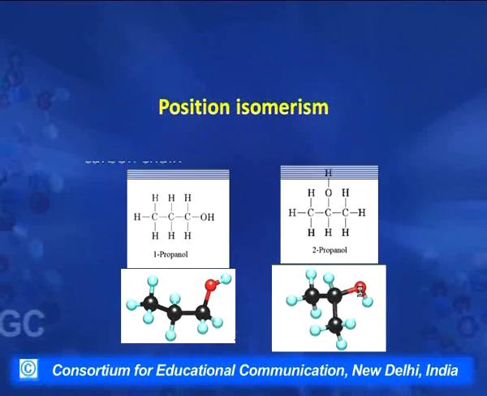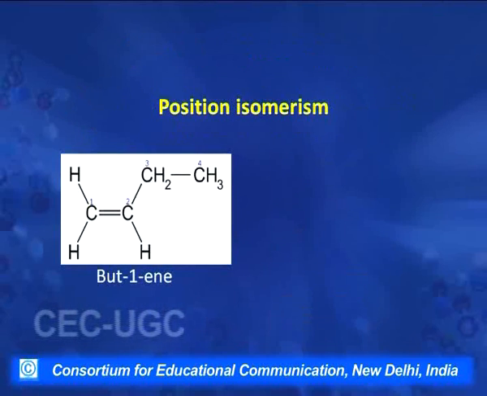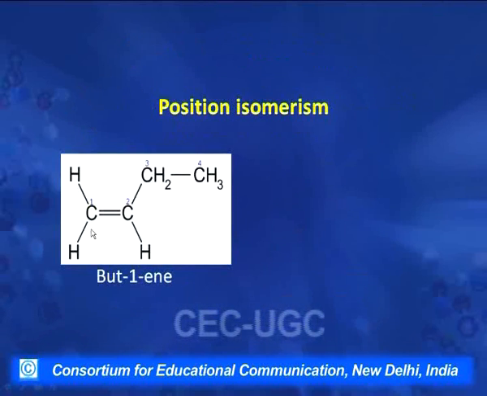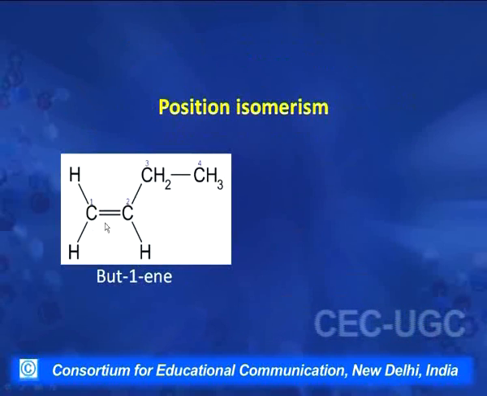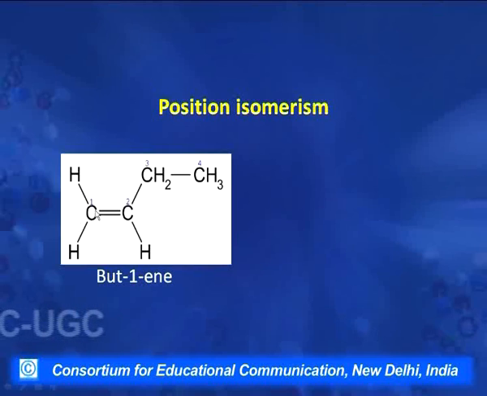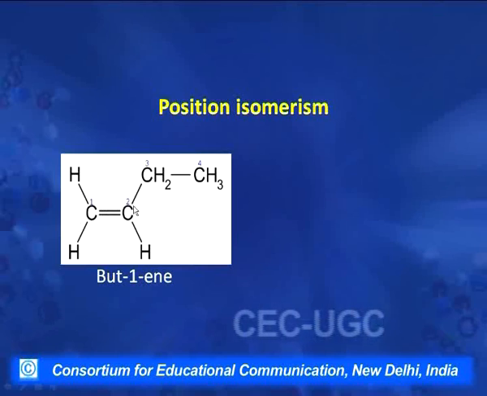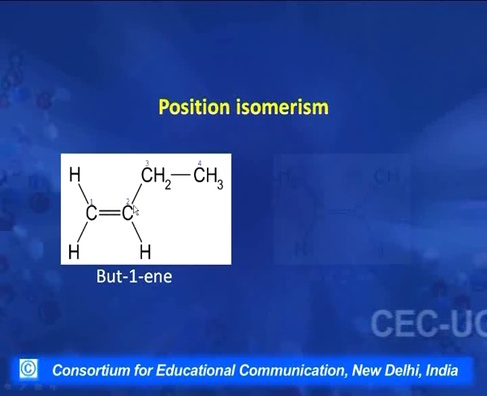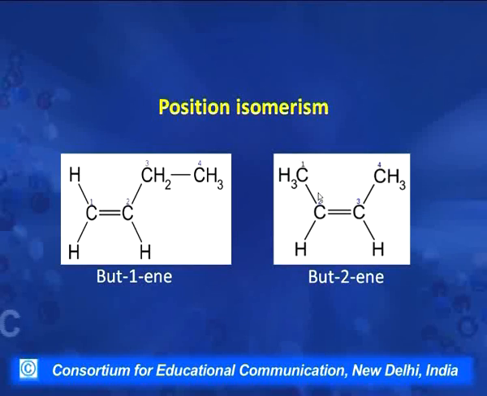Let us take another example. This is a 4 carbon alkene, where a double bond is present in this molecule between carbon number 1 and carbon number 2. This is named as but-1-ene. Then another compound is again a 4 carbon compound, but the double bond is present between carbon number 2 and 3. It is named as but-2-ene.